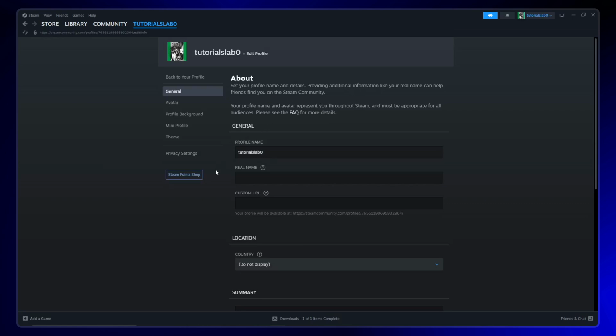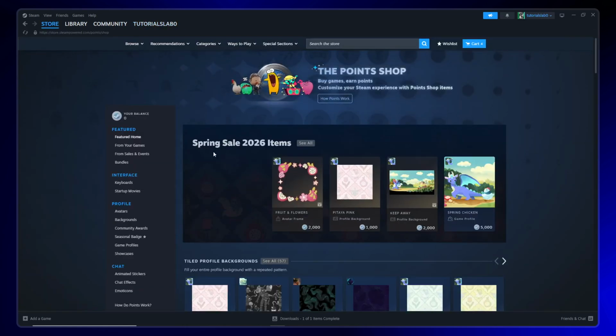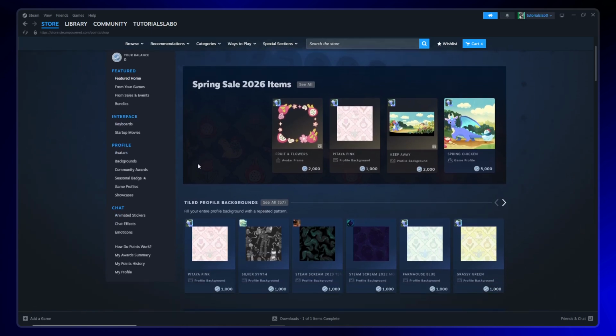Once you're in the Edit Profile section, turn your attention to the left panel. You'll see several menu options listed there. Click on Steam Points Shop. This is Steam's reward store where you can use the points you've earned from purchases to unlock various cosmetic items and profile customizations.